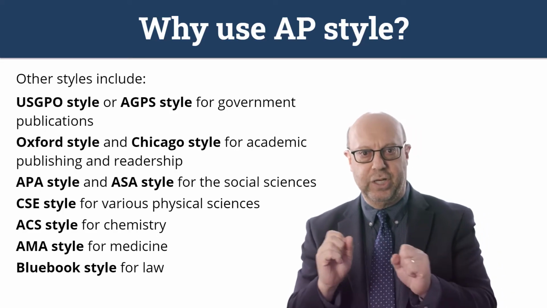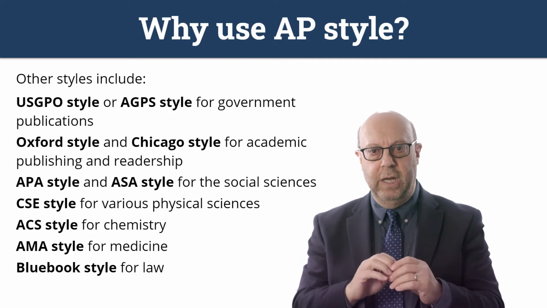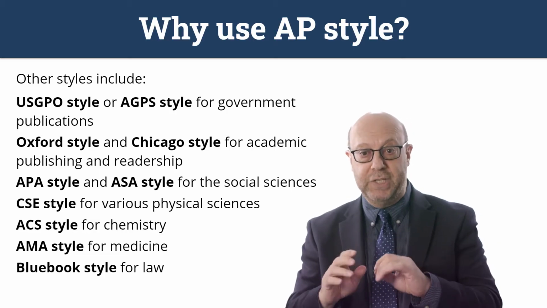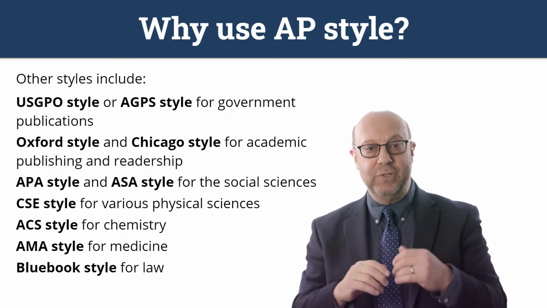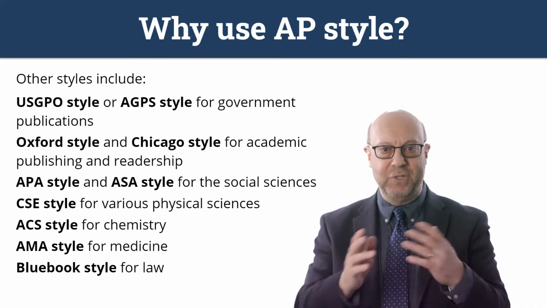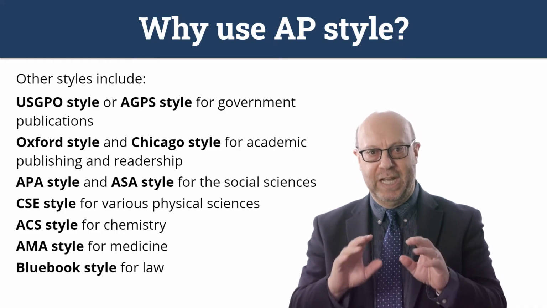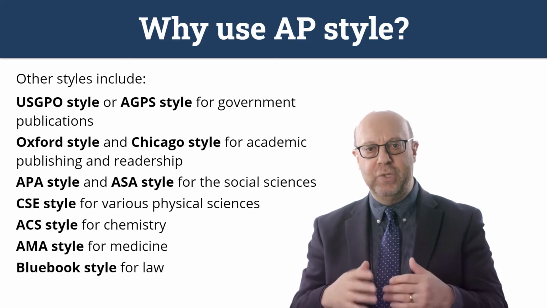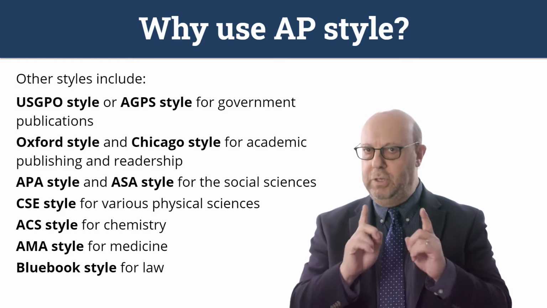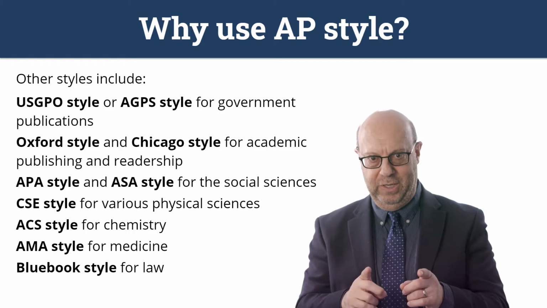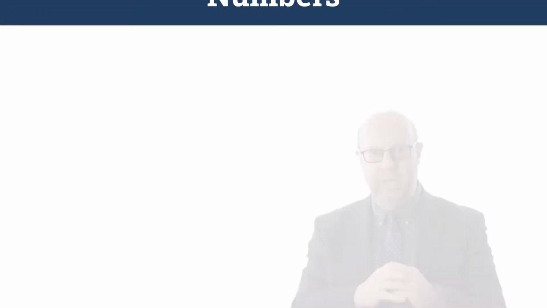Oxford style, the Chicago style are pretty standard. Then there are particular styles for different types of professions. So as you can see, social sciences, physical sciences, chemistry, medicine, they all have their own styles of language that they use in their printed material. But we're going to use Associated Press. So let's get started with that.